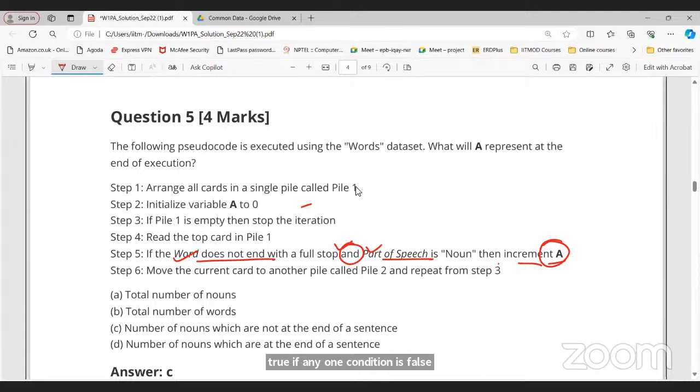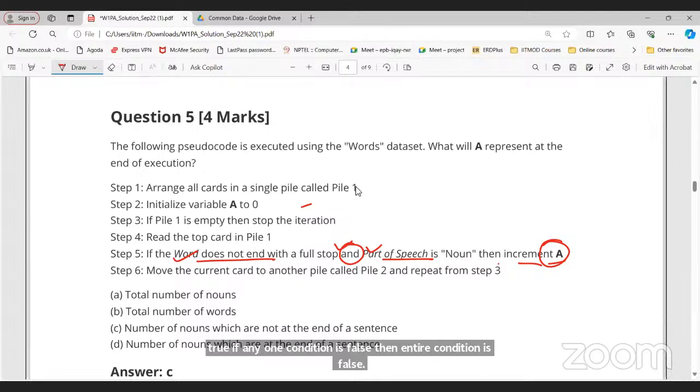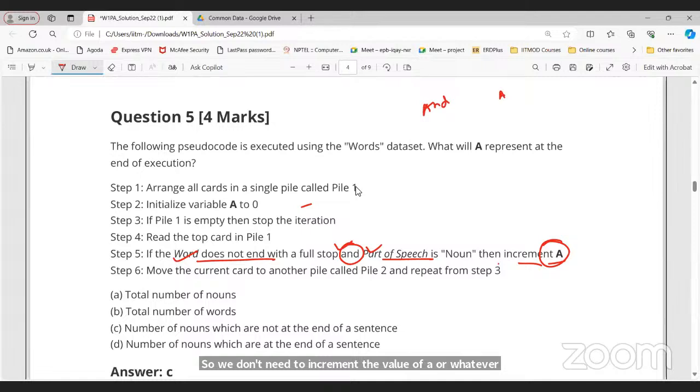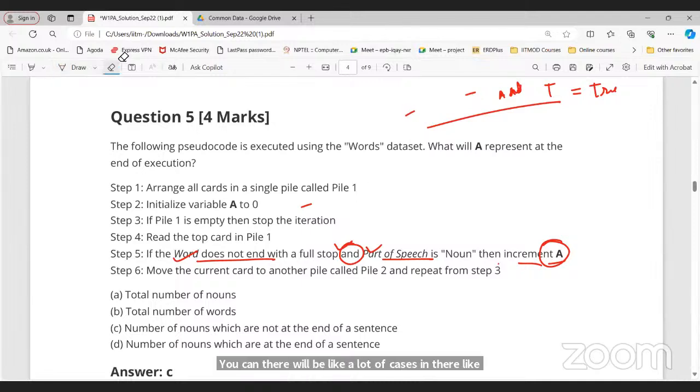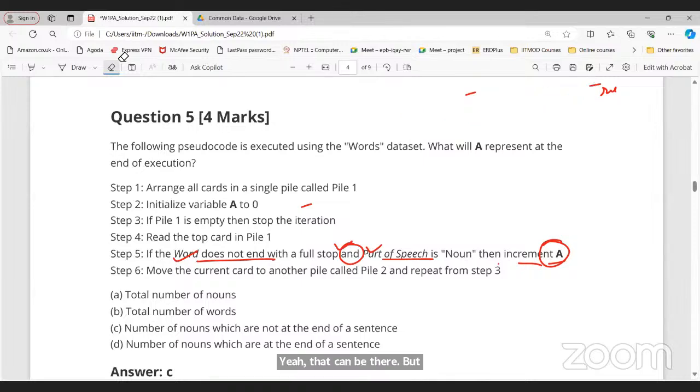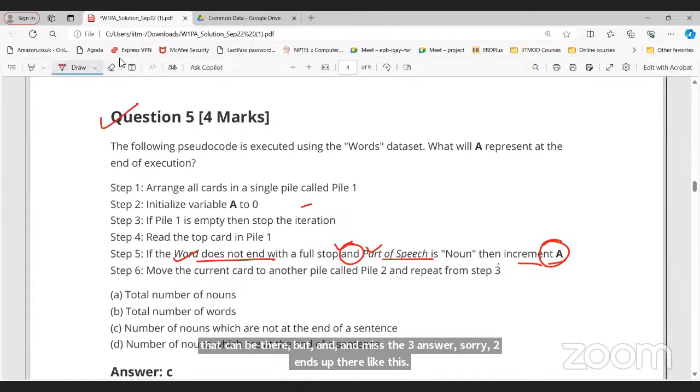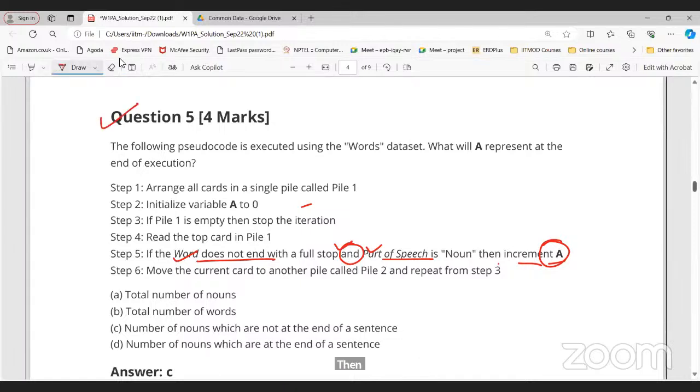Can there be a lot of conditions with AND? Yeah, that can be there. If two ANDs are there, then all three conditions must be true, like an intersection. Then only we can say it is true, or if any condition is false, then it is false. Okay, sir. So you have to be careful with this while solving the questions. I hope this question is clear to everyone.